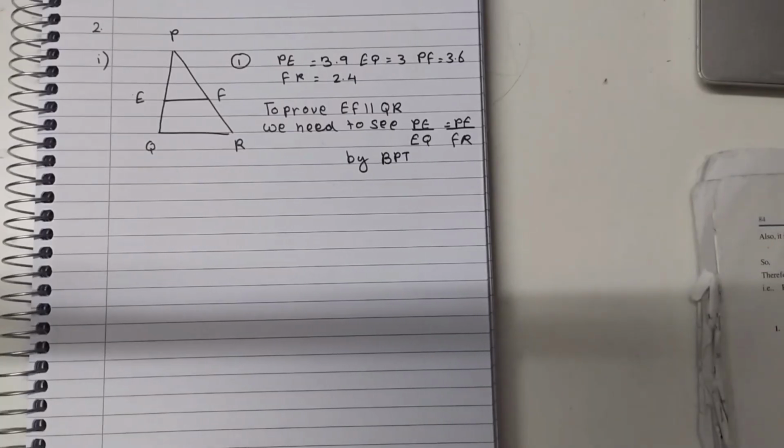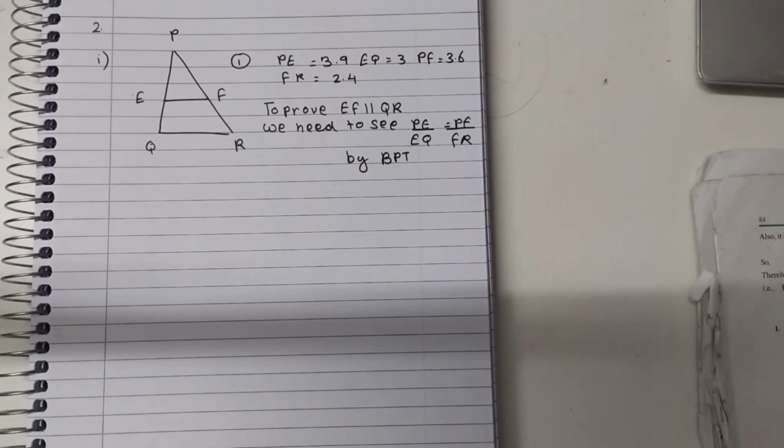In the second question, they've said that E and F are points on the sides of PQ and PR respectively, of a triangle PQR. For each of the following cases, state whether EF is parallel to QR. So in the first case, they've given the values of PE is equal to 3.9, EQ is equal to 3, PF is equal to 3.6, FR is equal to 2.4.